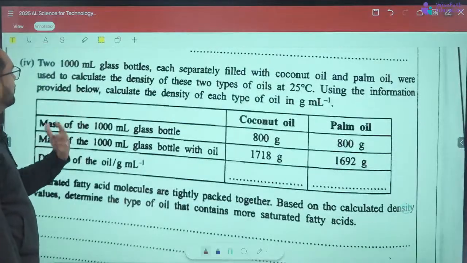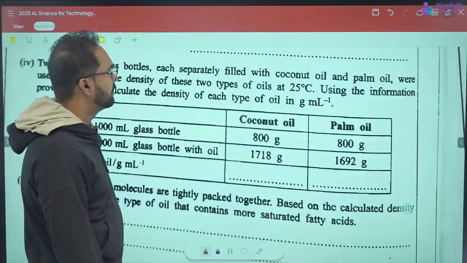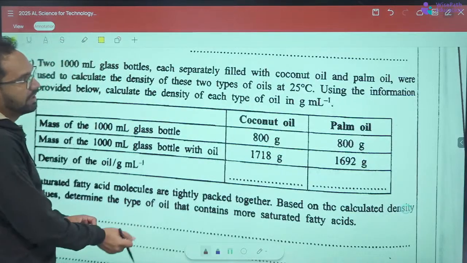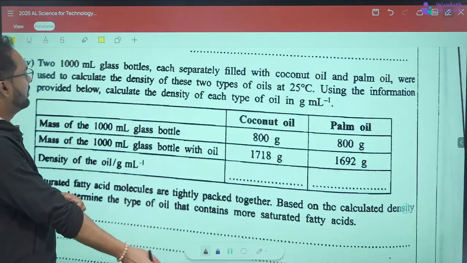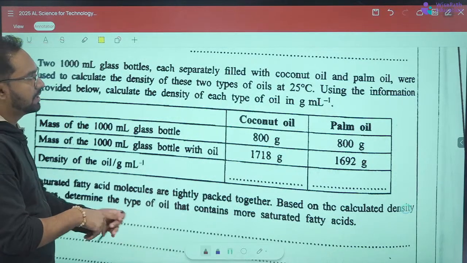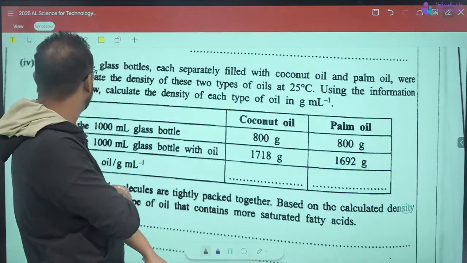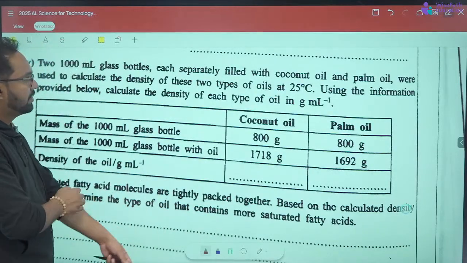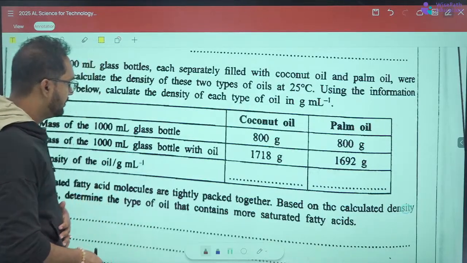4. 200 milliliter glass bottles, each separately filled with coconut oil and palm oil, were used to calculate the density of these two types of oils at 25 degrees Celsius. Using the information provided below, calculate the density of each type of oil in gram per milliliter.